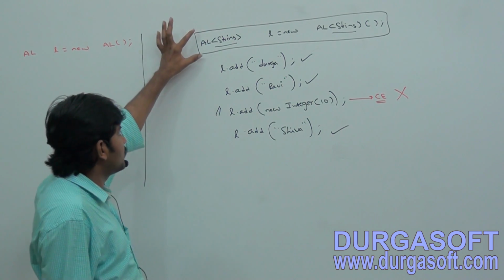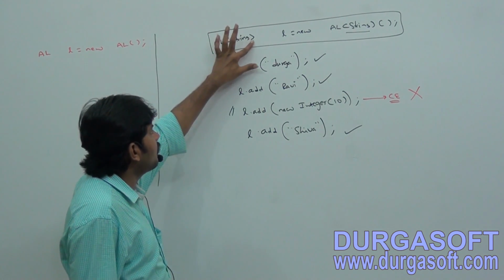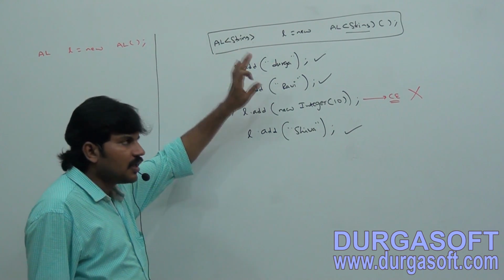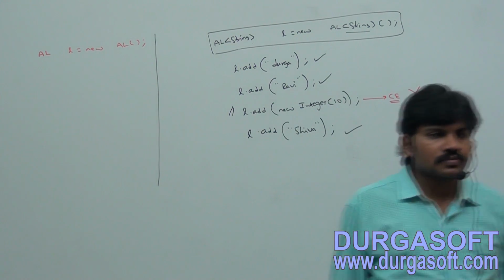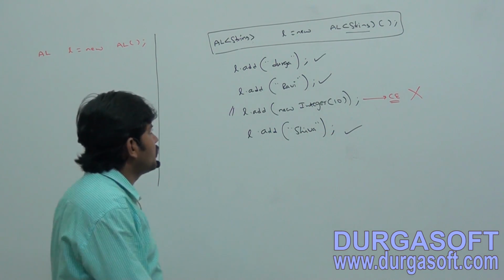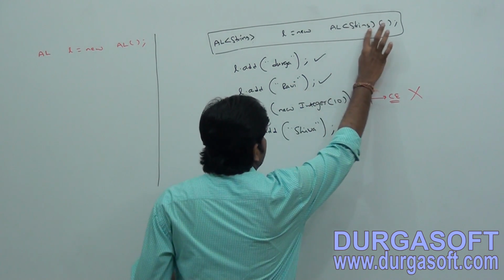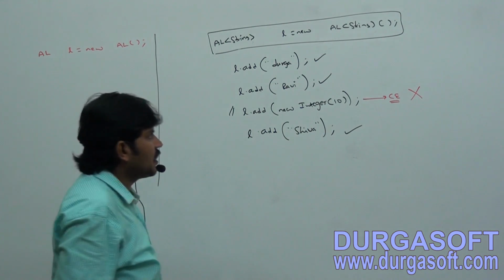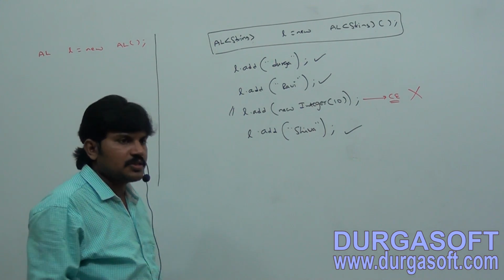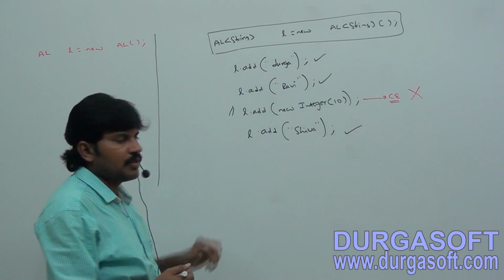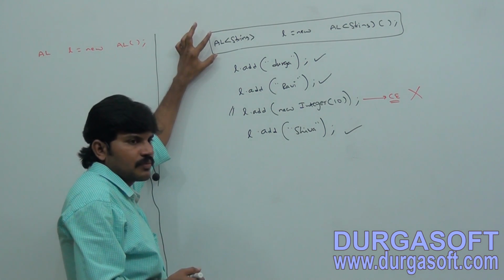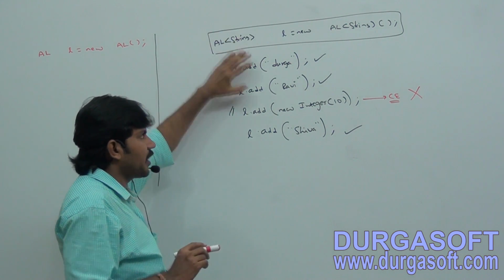Take this line: ArrayList of String l = new ArrayList of String. It is better to take it within a box. Only take this line, don't take any other.